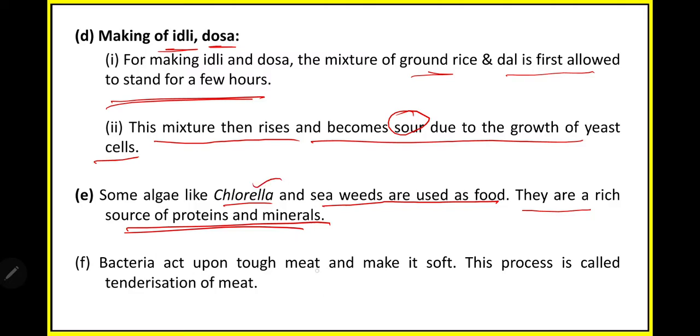Bacteria act upon tough meat and make it soft. This process is called tenderization of meat. You must remember this. What is tenderization of meat? The process in which bacteria act upon tough meat to make it soft. Tough meat to soft, the process is known as tenderization.